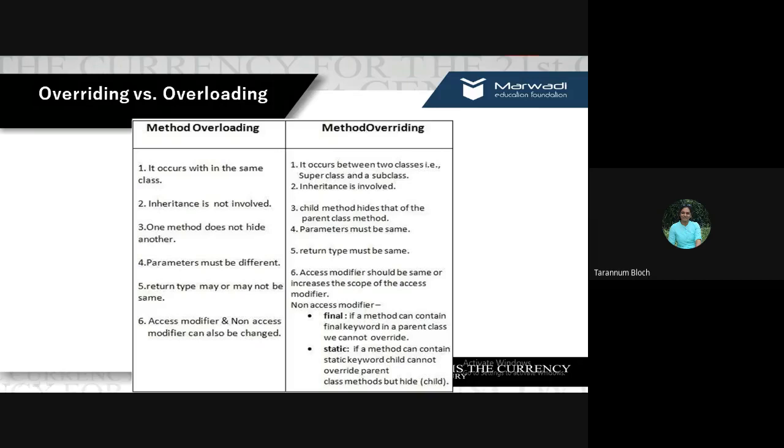So this is the exact difference between method overloading and overriding. This is a very important question, so be clear about all the points. If you have any question or any doubt, you can raise your query.